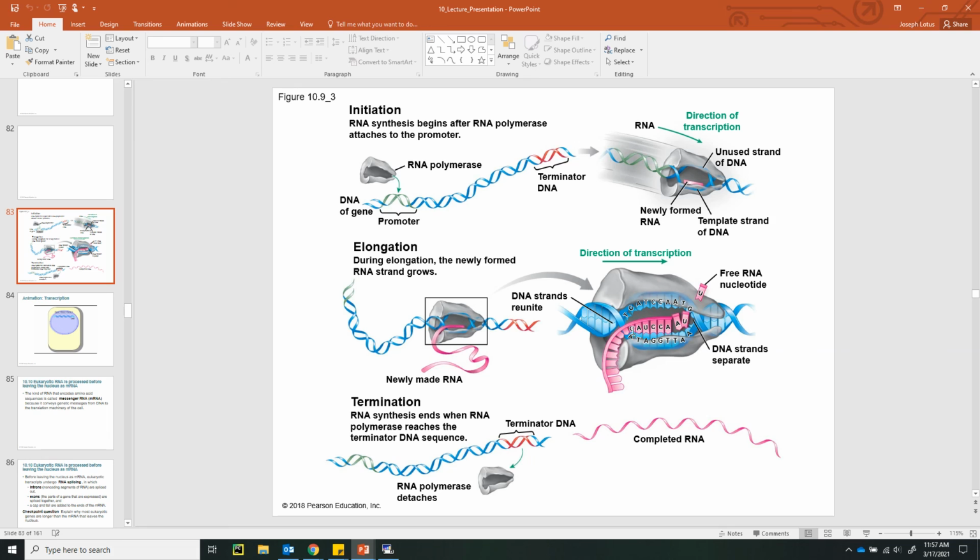The language that it's written in is RNA. Each letter of the mRNA is complementary to the nucleotides in the DNA. When this process is complete, the mRNA is going to leave the nucleus and it's going to go find a ribosome in the cytoplasm.